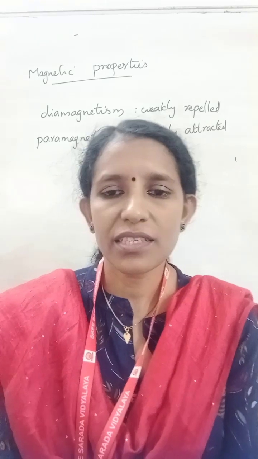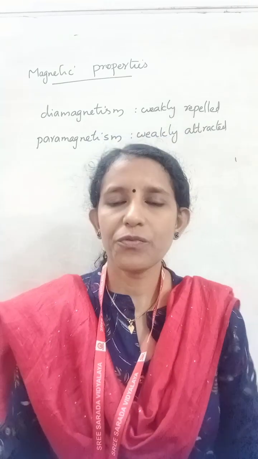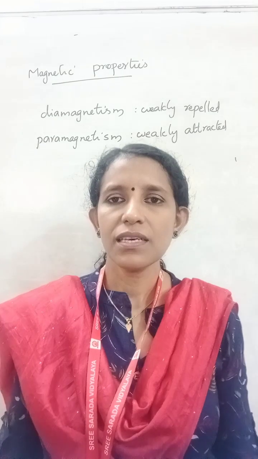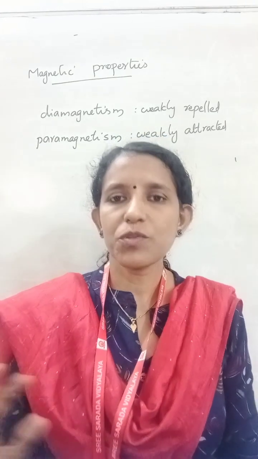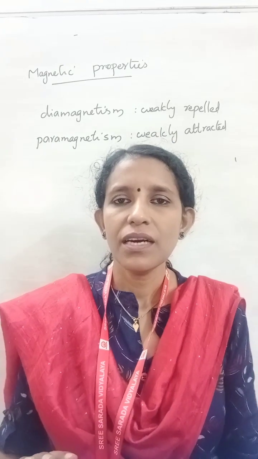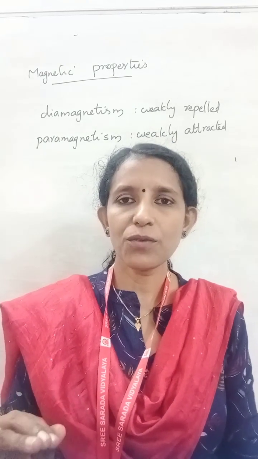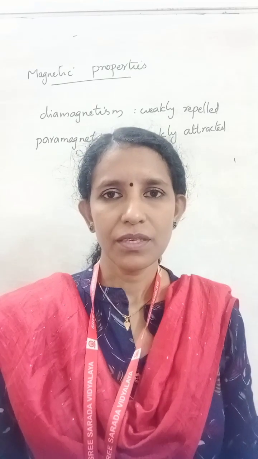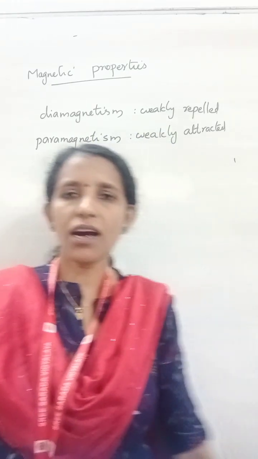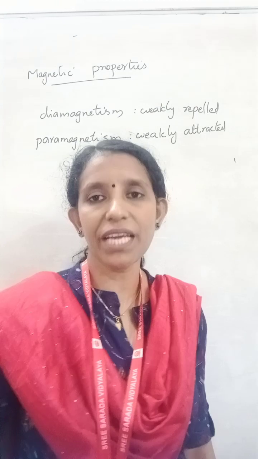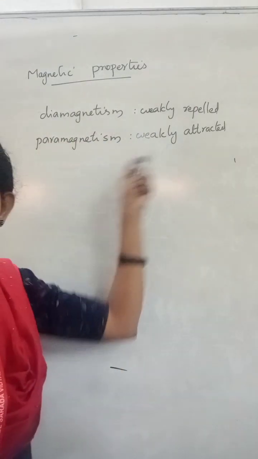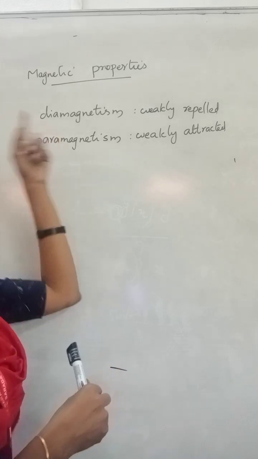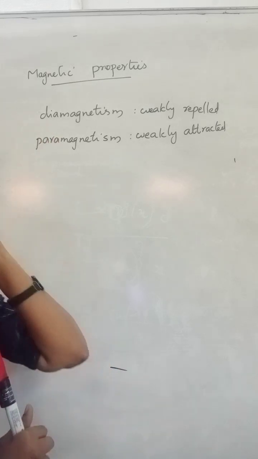Magnetic nature of transition metals. Every substance possesses some amount of magnetic character. Two types of magnetic behavior are observed in the presence of an applied magnetic field. Certain substances are weakly repelled in an applied magnetic field. Such substances are called diamagnetic substances, and that type of magnetism is called diamagnetism.